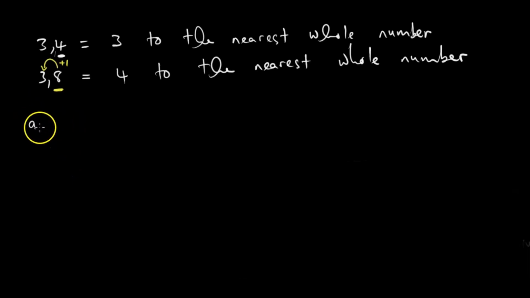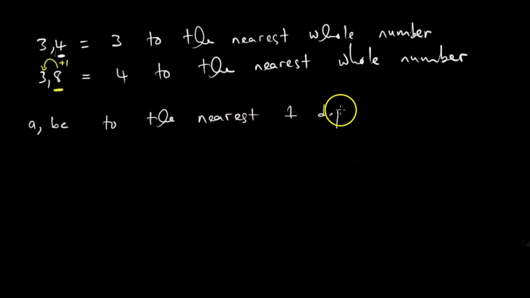What if it becomes a.bc to the nearest 1 decimal place? So we have been introduced to decimal places already, when we were looking at the topic of decimals, the decimal point value system we discussed earlier. So here we have 2 decimal places, 1 and 2.